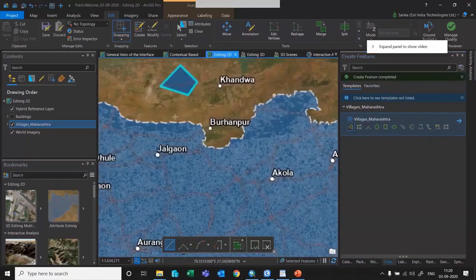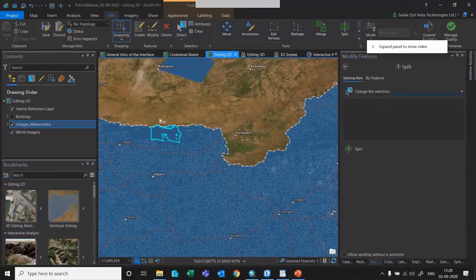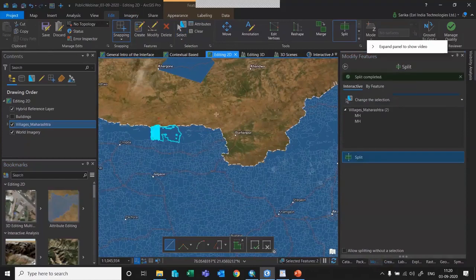And if I want to split a feature, then what I can do is just select a polygon. Let me select this polygon and say split the polygon. I did not start any edit session. So without starting an edit session, I have created a feature. Then I have even clipped a feature, sorry, split a feature. And once you are sure that whatever edits you have made are right, you can save it.